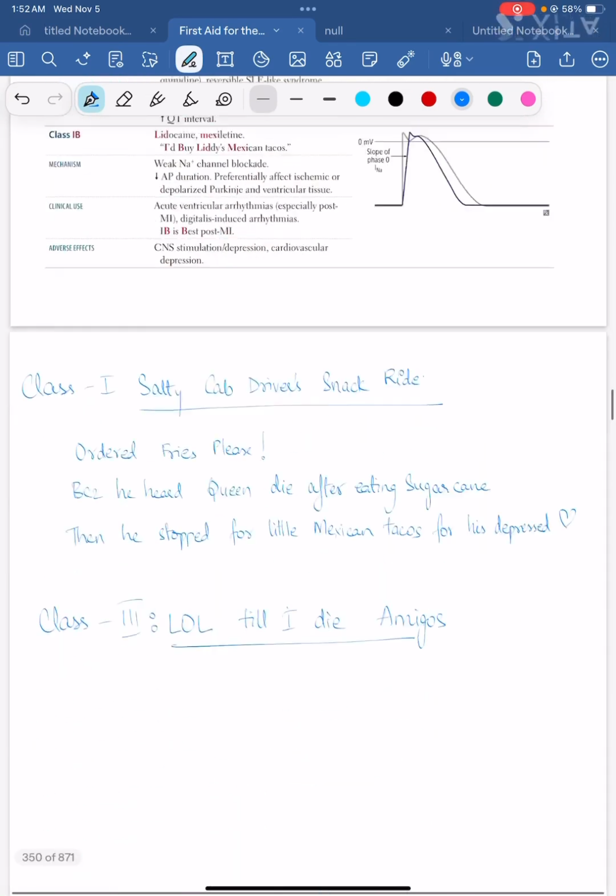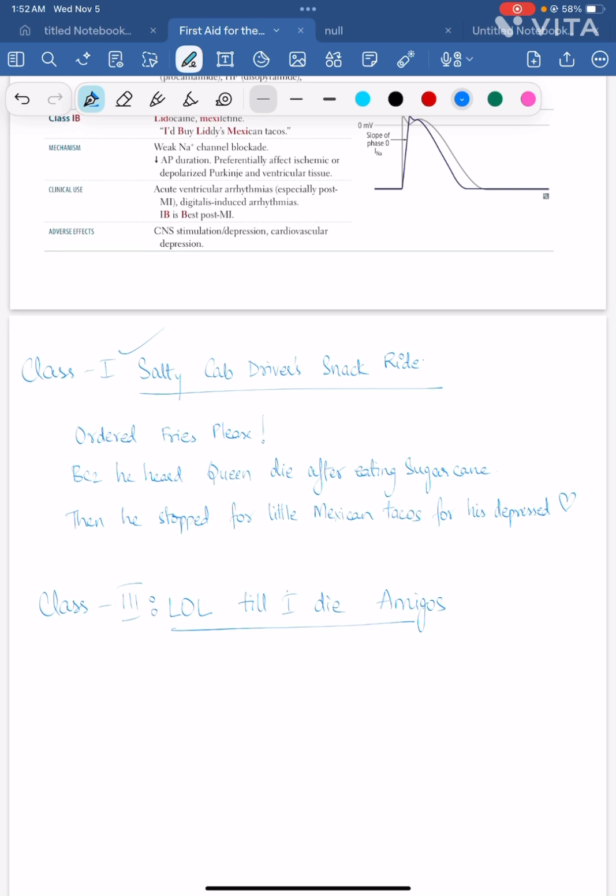Let's review that. Class 1: salty cab driver's snack ride. He ordered fries please because he heard Queen die after eating sugarcane. Then he stopped for little Mexican tacos for his depressed heart. This is the mnemonic which I have created after combining some of the sources, Dirty Medicine and the comments below, and then I added my own twist for this.